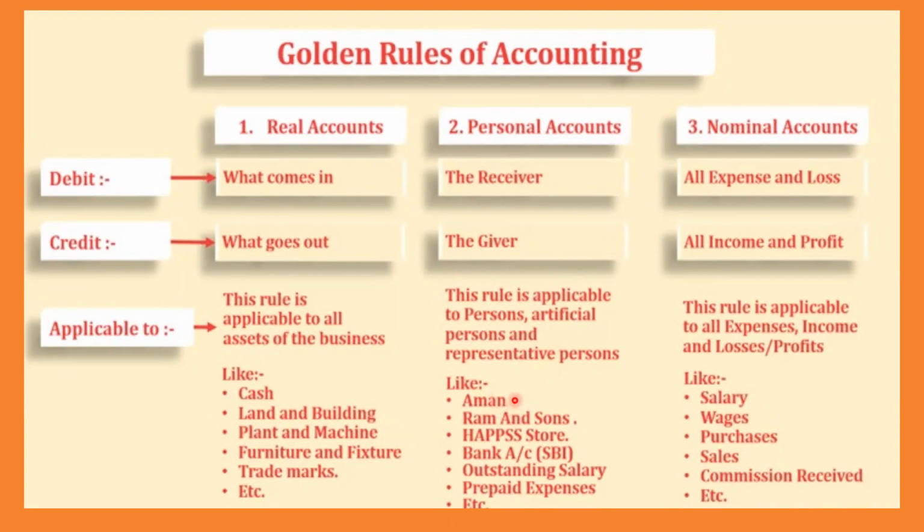So examples, like Aman account, Aman is a person. Raman Sons, it is a company name. Then bank account, SBI. Bank account means any bank account. Outstanding salary, prepaid expenses. Prepaid expenses means what is prepaid? Prepaid means the expense money has already been given to the person. For example, think that you are going for a trip with friends. You need money for expenses, right? What is your father going to do? Your father is going to give 100 rupees to you in advance, and you will be told to go and enjoy the trip. That is called prepaid.